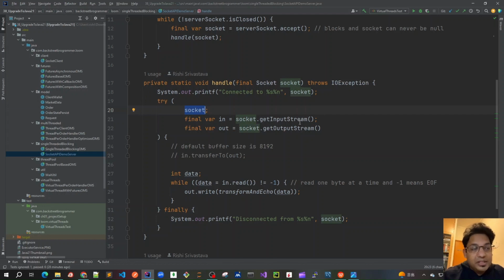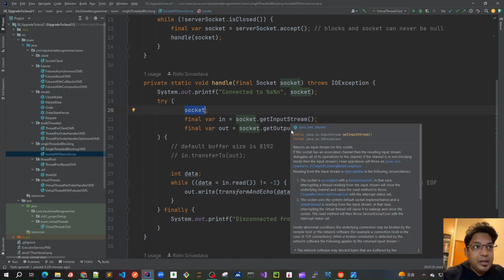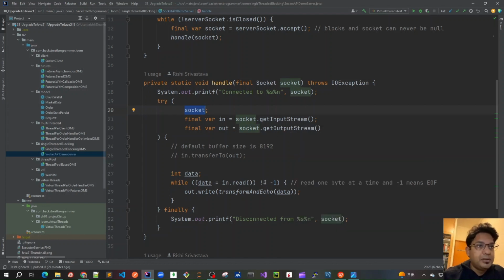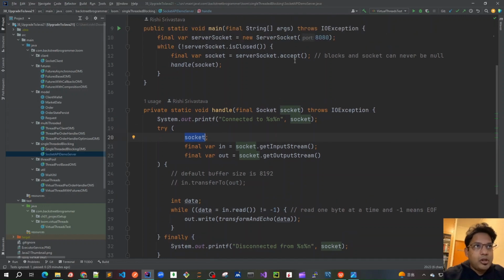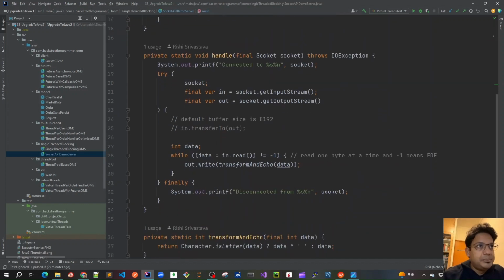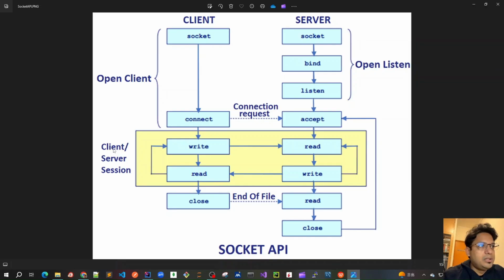And then we are also creating an input stream and output stream on that socket. The socket we are talking about is what we got returned from this accept method when a client has sent a connection request to this server socket. So this is exactly the same state that we talked about earlier, where we have this client server session, and we are able to send messages and read messages.